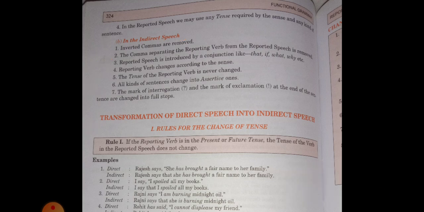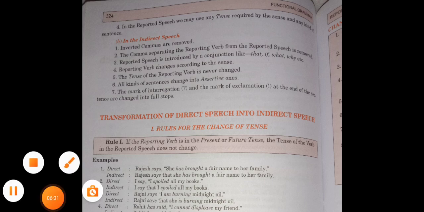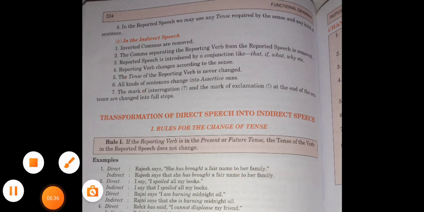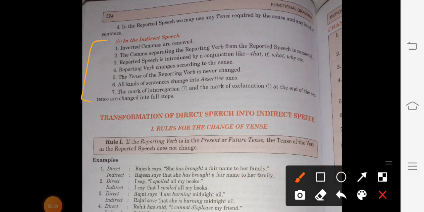Inverted commas are removed. Children, you will write this in your notebooks also. When we change direct words into indirect words, a few changes occur. First, inverted commas are removed. Second, the comma separating the reporting verb from the reported speech is removed, which I have told you already. The reported speech is introduced by a conjunction. When commas are removed, we use conjunctions such as that, if, what, why, etc., as per the type of the sentence.